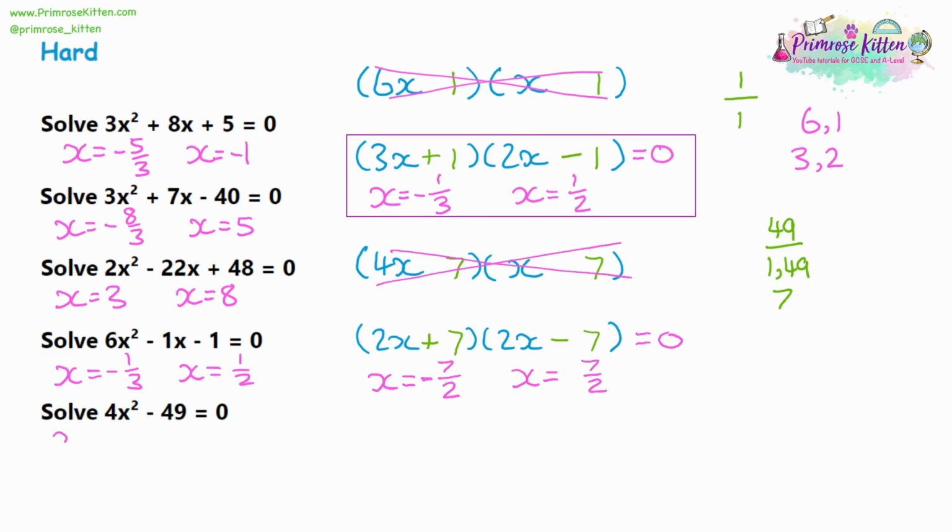So x is equal to negative 7 over 2, or you can write negative 3.5 if you like, and x is equal to 7 over 2, so that would be a positive 3.5. Any answer would do. But again, if you're not sure what format to write your answer in, just read through the question carefully. Look for something that says, write the answer as a mixed number, write it as a top-heavy fraction, or write it as a decimal.